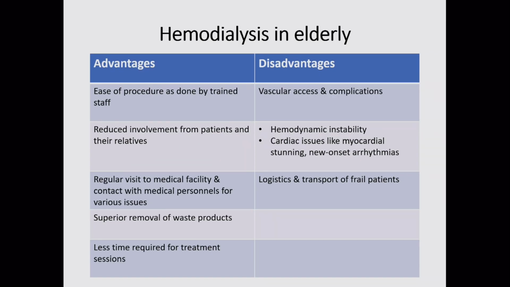But the elderly have a particular disadvantage of vascular access, and complications are more in those patients. Higher hemodynamic instability, cardiac issues and cardiac abnormalities like myocardial stunning and new onset arrhythmias are more in elderly patients. Logistics and transport are particularly to be discussed with frail patients.